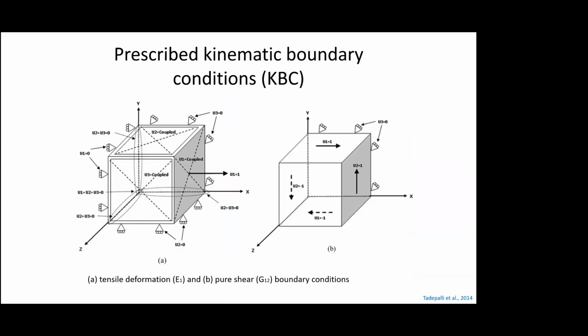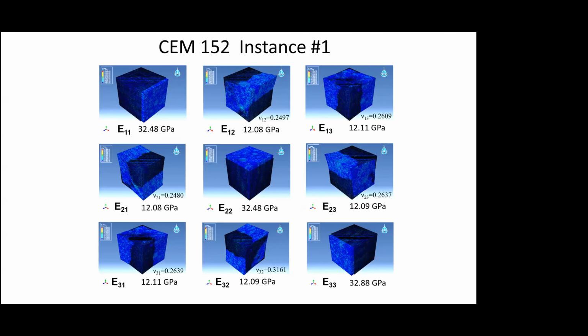So here are the prescribed kinematic boundary conditions, wherein for example, this is a box, this is the RVE, and we apply one uniaxial load along the x-axis, and then we applied roller boundary conditions on all the others. We restrain these faces so that they will move together in a way that they will move plane. So we tried to ensure that plane sections remain plane in this. And then we also applied pure shear boundary conditions. Pure shear is different, as you know, from engineering shear. And then there are some instances where we calculate the various moduli of this material.